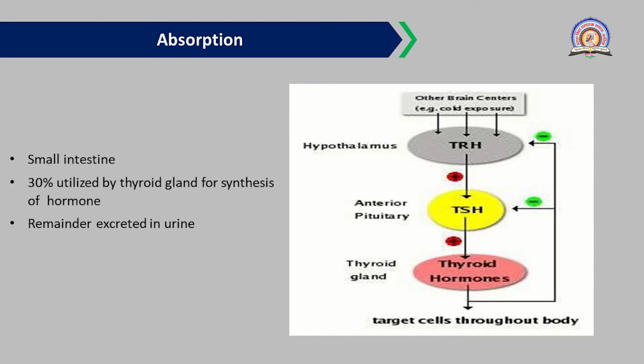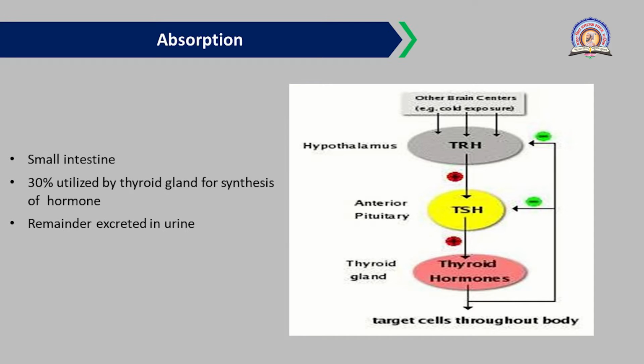Now with the help of this diagram, you can see, first, the gray color, that is TRH, thyrotropin releasing hormone, which is secreted by the neurons of the hypothalamus. As you know, the hypothalamus is part of the brain. This part of the brain, and other brain centers also, on exposure to cold, produce this TRH, the thyroid releasing hormone.